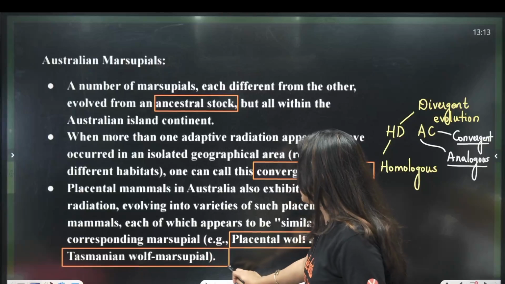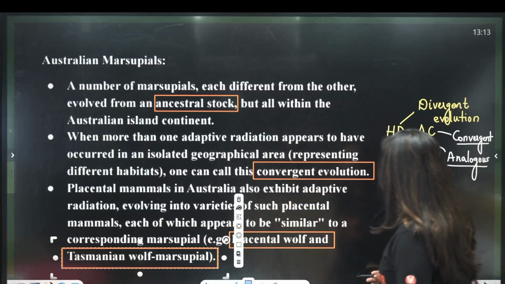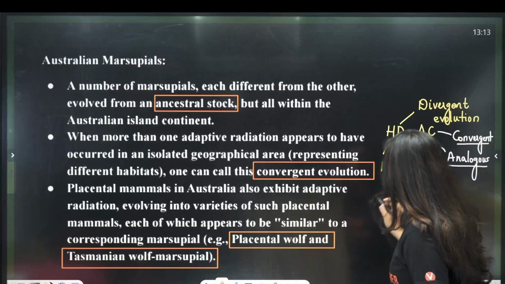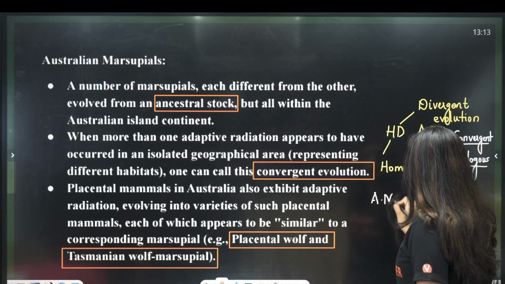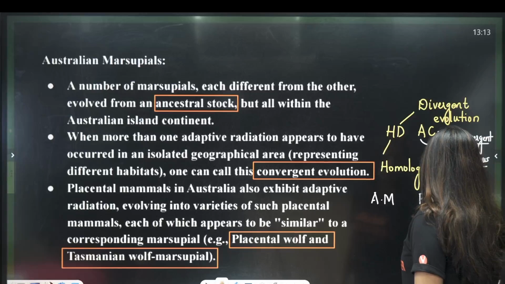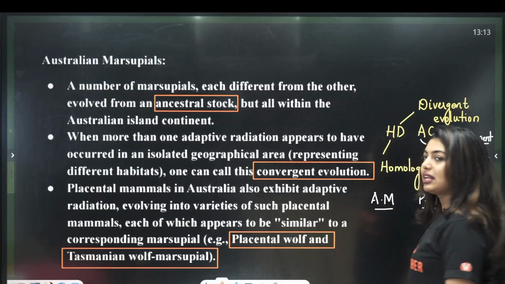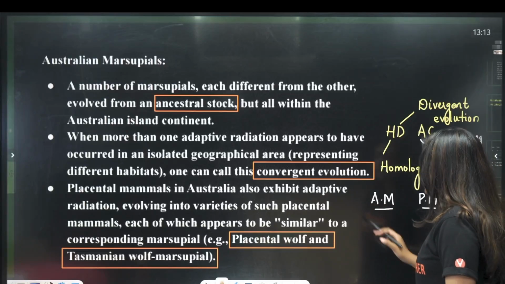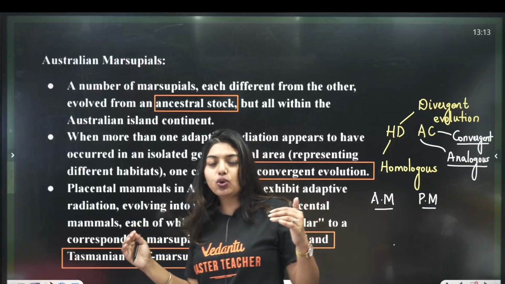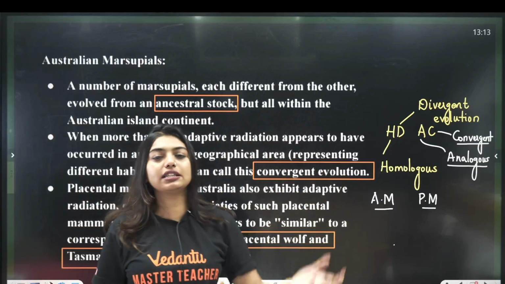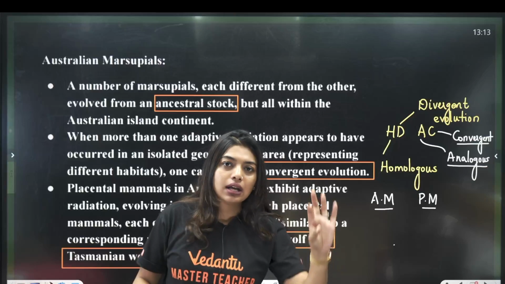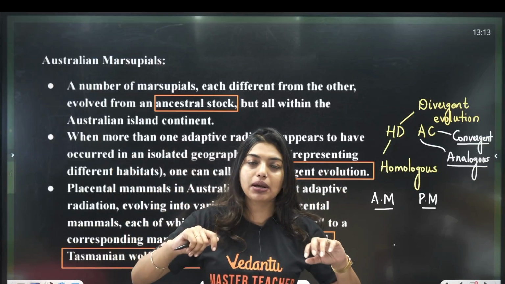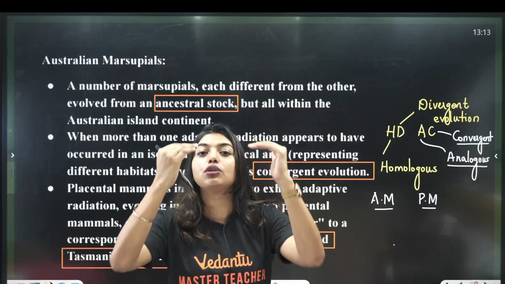So students, if you open your NCERT, there is a diagram which shows your set of Australian marsupials and your placental mammals. Okay, PM and AM. Wow, that's nice, PM and AM. Okay, so they will be together. So that means that they are showing that these two, even though they are different, one is with the placental mammals, one is the Australian marsupials, but both of them, if you see, they're almost similar.